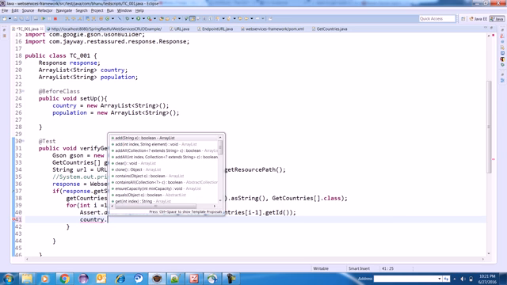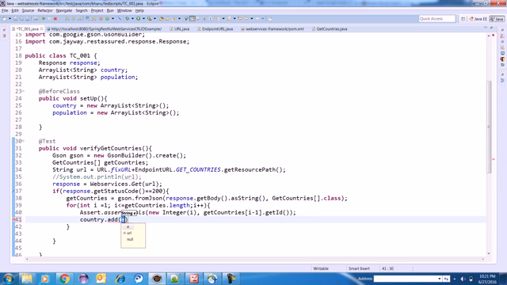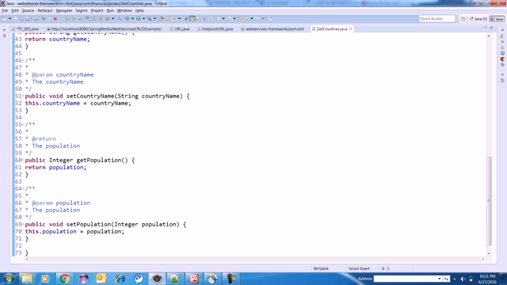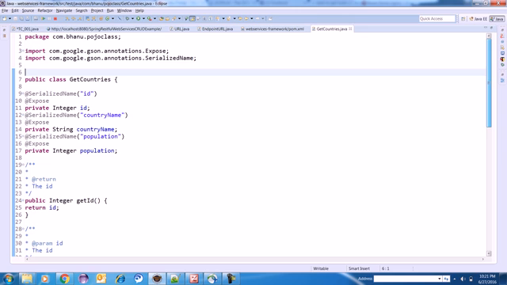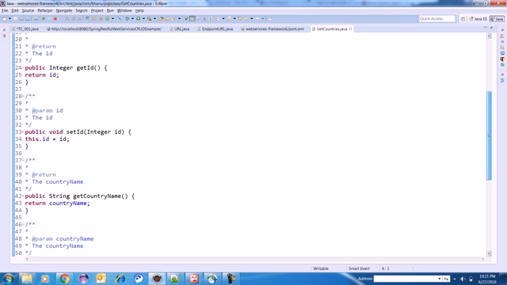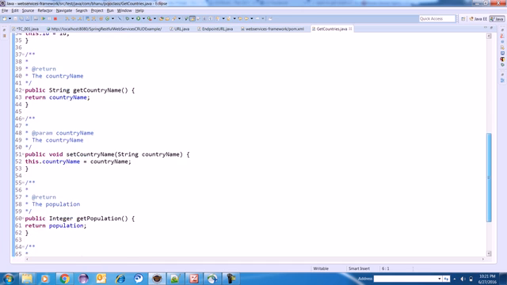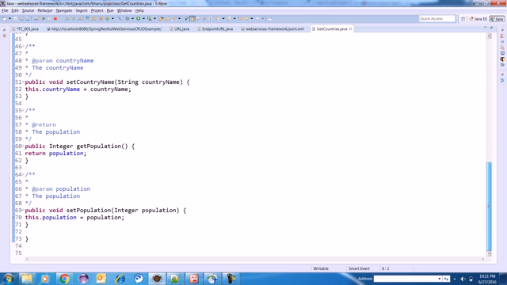So country dot add. Inside add, I have this class reference. I have made the class reference of the Pojo class. So this get country is a reference of get countries. What is get countries? Get countries is nothing but your Pojo class, which has your getters and setters: get ID, set ID, get country name, set country name, get population, and set populations.